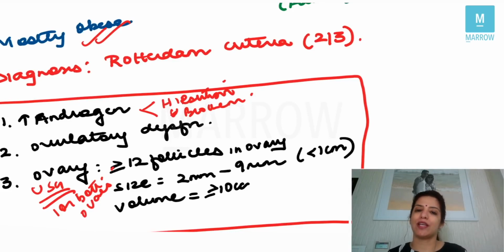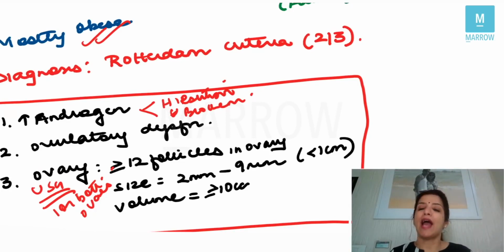The size should be less than 1 centimeter and volume should be more than or equal to 10 cc. Right? Out of these three, any two should be present. Which means that once there was a question asked that there is a female who comes to you with hirsutism and her ovaries are normal.